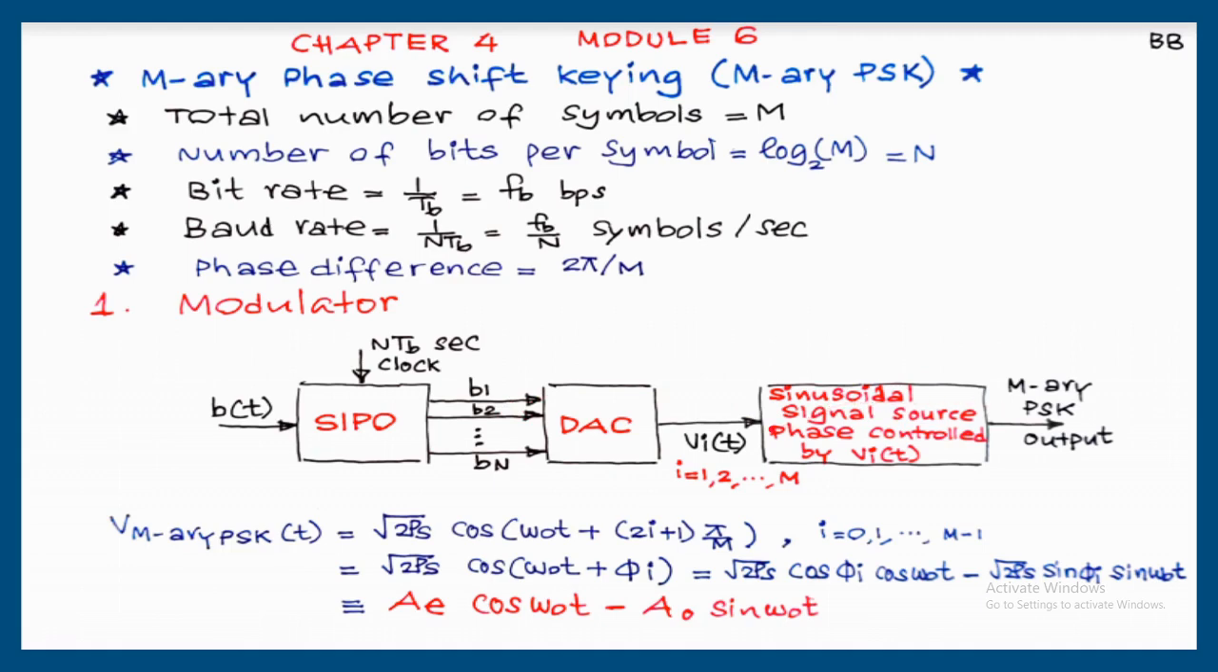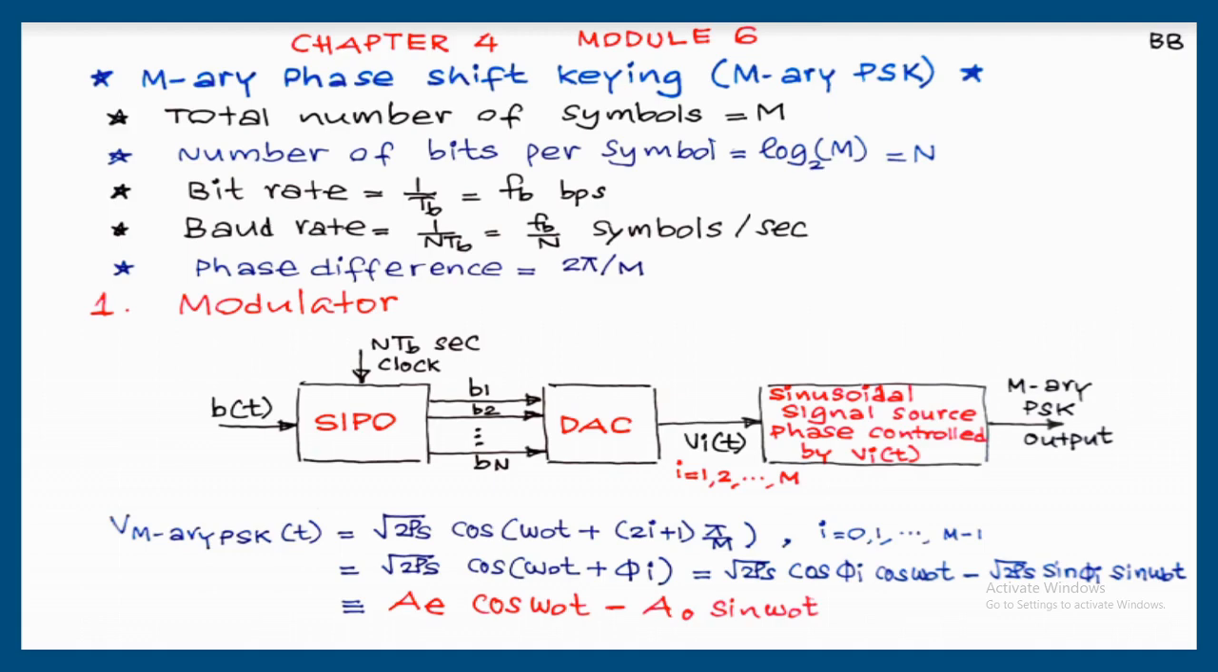Expression is written: V MPSK(t) is equal to root 2Ps cos of (omega 0 t plus (2i plus 1) into pi by M), where i is equal to 0, 1, 2, etc., M minus 1. So by substituting 0 to M minus 1, we will get M different signals with constant amplitude, constant frequency, but only the phase is going to change. And the phase difference between two adjacent signals will be 2 pi by M.